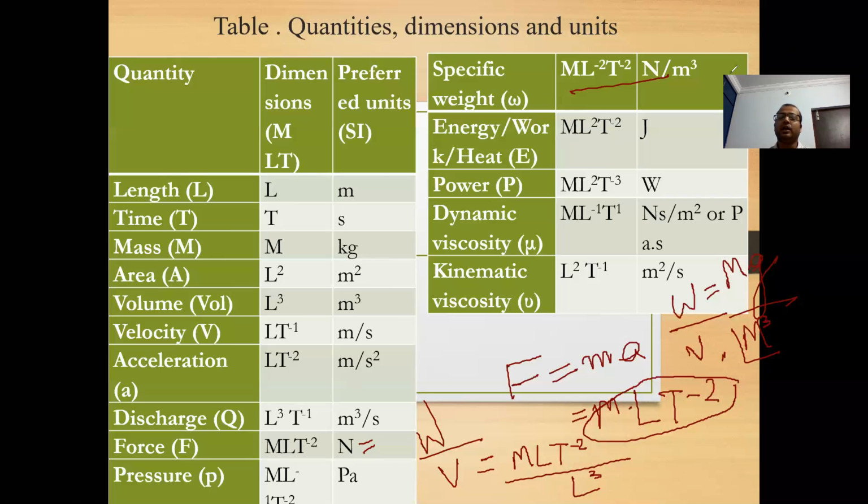Specific weight unit is Newton per meter cube in SI. Energy unit is joule. This is common denotation. What is the unit of power? Dynamic viscosity unit is Newton second per meter square, while kinematic viscosity unit is meter square per second. About these two new quantities, we will discuss in detail when we see fluid properties.